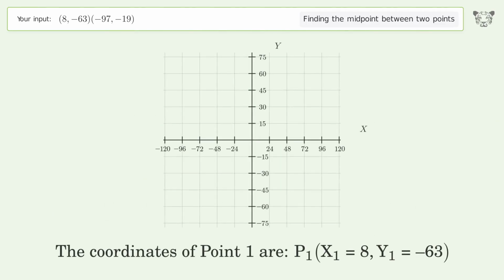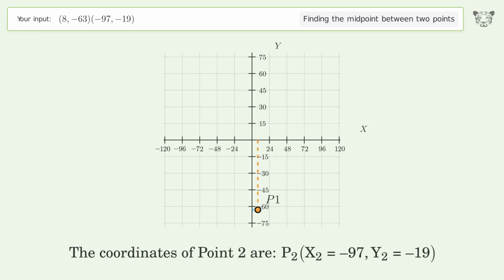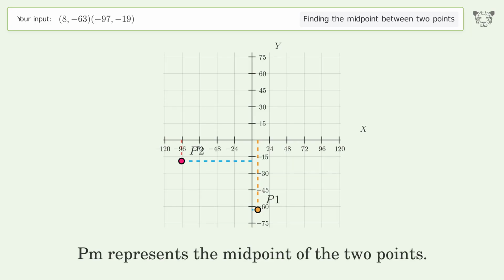The coordinates of point 1 are x1 equals 8, y1 equals negative 63. The coordinates of point 2 are x2 equals negative 97, y2 equals negative 19. PM represents the midpoint of the 2 points.